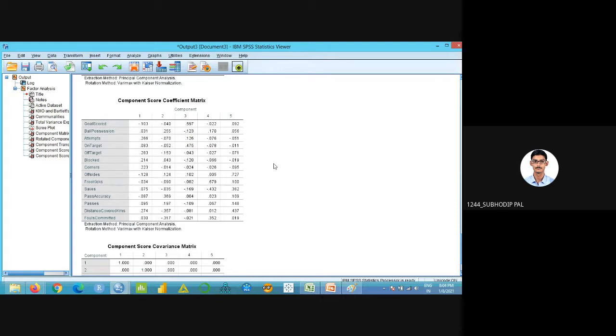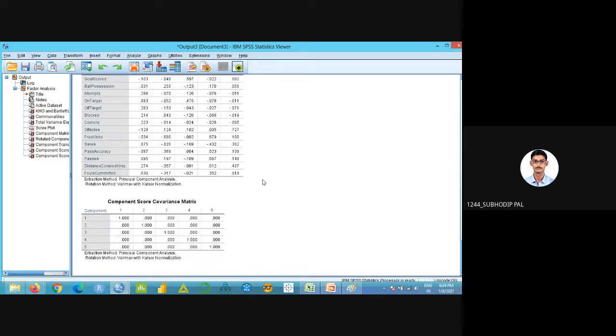Is that a suitable way? I have spent a lot on my data collection or data acquisition process, and now while doing the analysis I'm removing all the variables. That is not suitable, right? So the researcher understands the cost involved in the data acquisition process, and only then decides the standards. If I take 0.4, I'm keeping it at a standard.